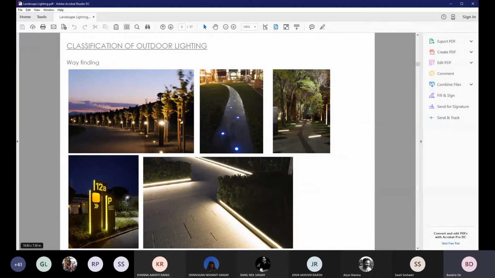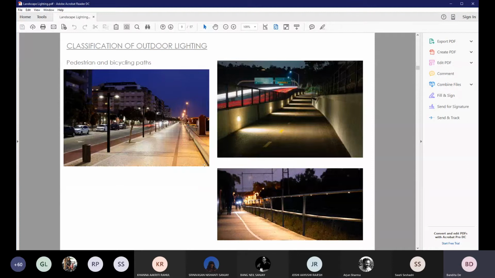Adequate lighting to signages helps people to maneuver around. There are pathway markers that can be used in your design to indicate the way for a person from point A to point B. There are floor recessed lights that can be used as markers, or there can be indicative lights along pathways that from a distance can give you a sense of direction.